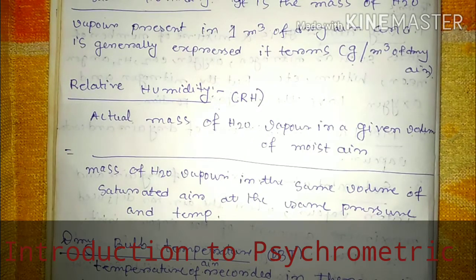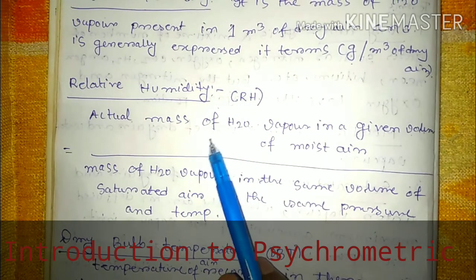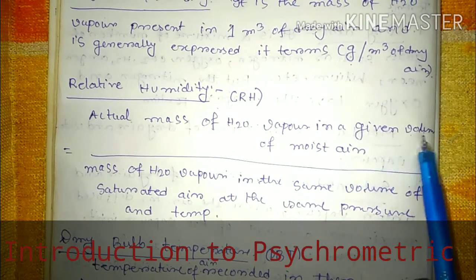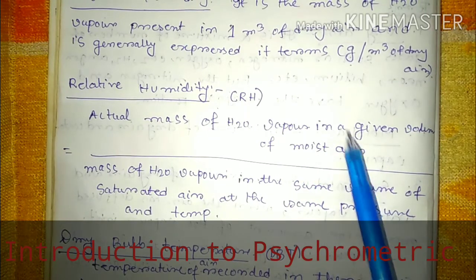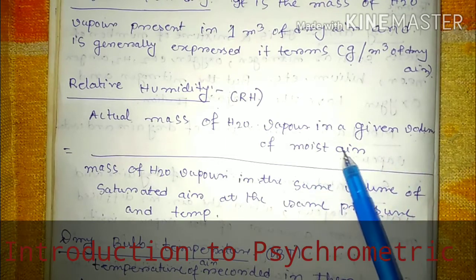Okay. So relative humidity means the actual mass of water vapor in a given volume of moist air.